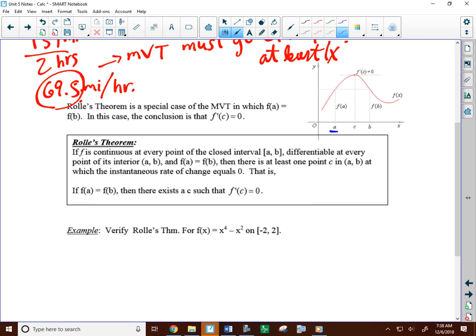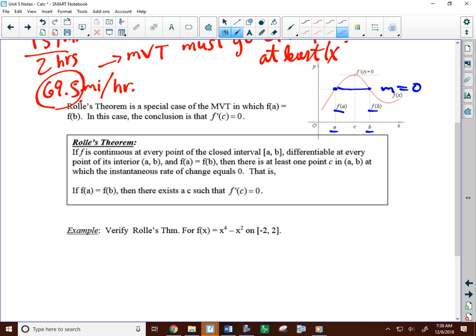So let's say we're on this interval AB. Well, look at this graph. A and B happen to have the same y values. That's what this says: if f of a, the y value at a, and f of b, the y value at b, are the same, well, the secant line would have a slope of 0.